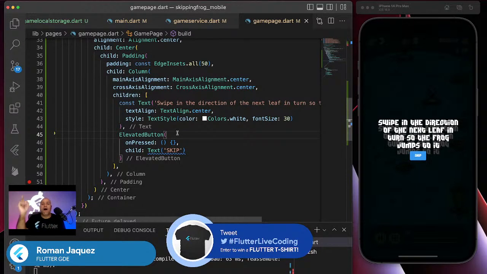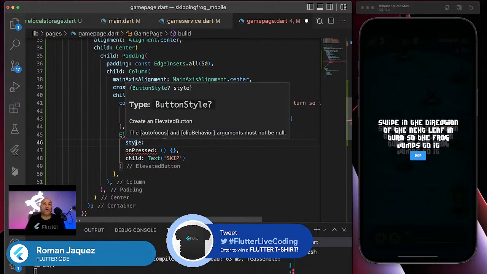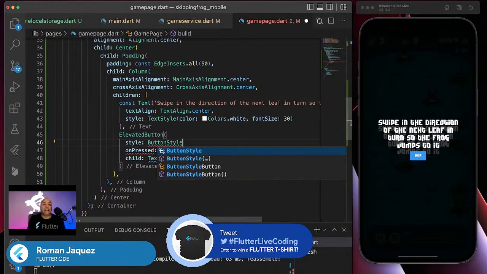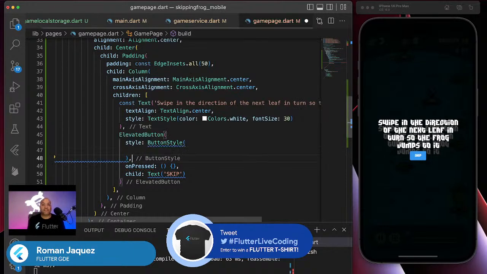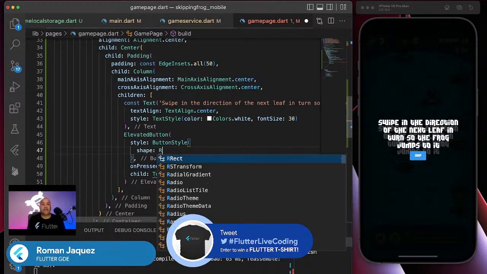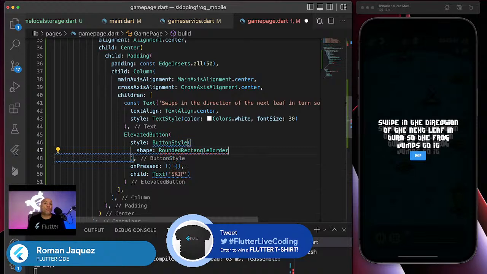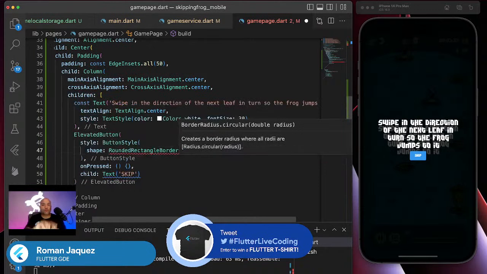So I'm going to do customizations in here. You do style, and look, the elevated button has this style property, which is called ButtonStyle. You say ButtonStyle, and then inside of that style you add your customizations. For example, the first thing I want to do is make it round. There's a property called shape. I'm going to say RoundedRectangleBorder. This is the one that you use. You pass then a border radius. I'm going to say BorderRadius.circular, and you can pass, for example, a 30.